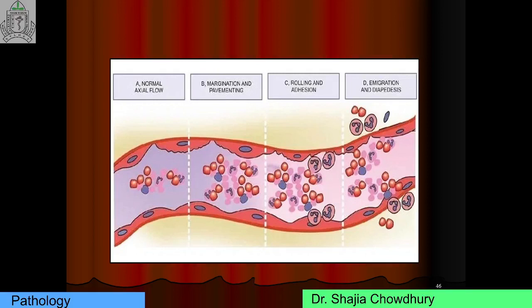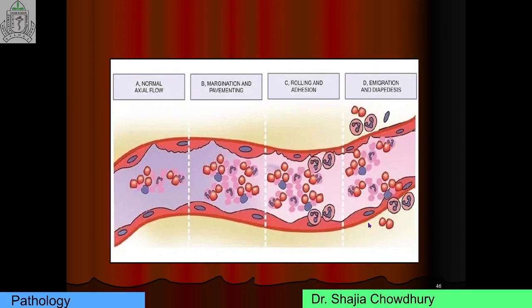This is called rolling. So first margination, then rolling, then adhesion, and transmigration. The cells finally come to rest at this point and adhere firmly. This is called adhesion. So the steps of recruitment are margination, then rolling, then adhesion, then transmigration, and finally chemotaxis.